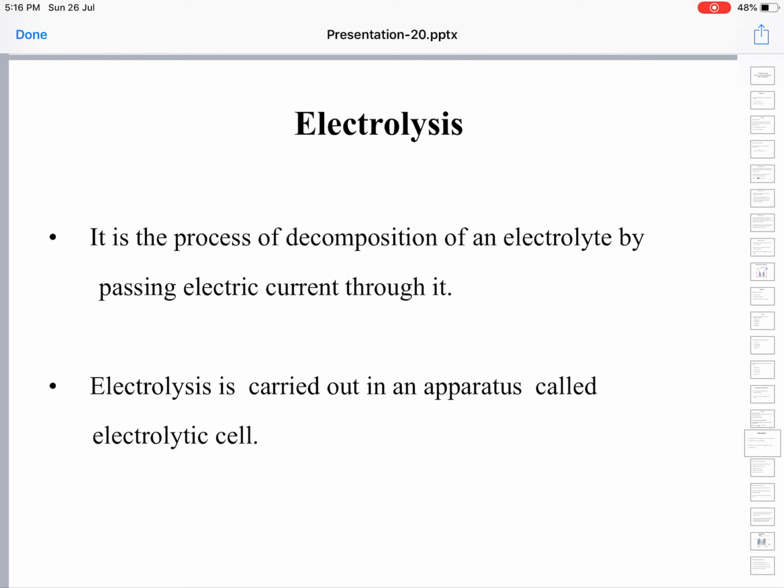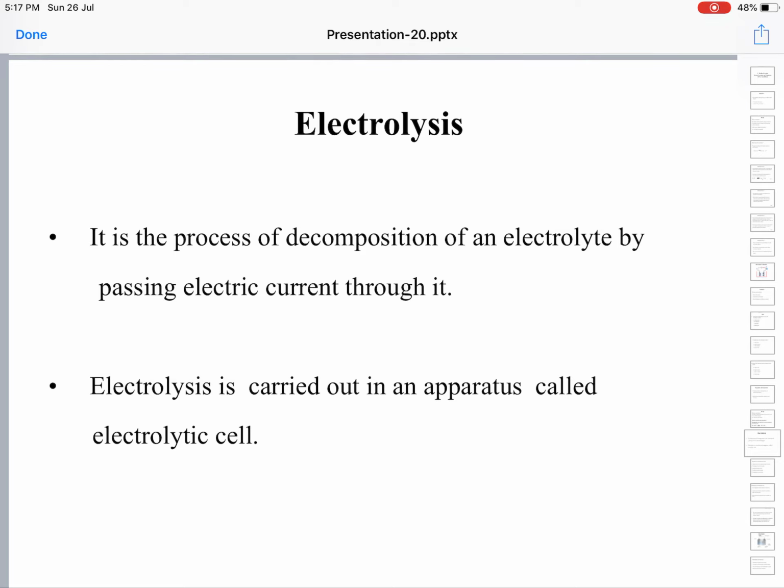It is brought about by passing electric current through the solution of electrolyte. Electro means electricity, lysis means decomposition. Electrolysis literally means decomposition by passage of electricity.